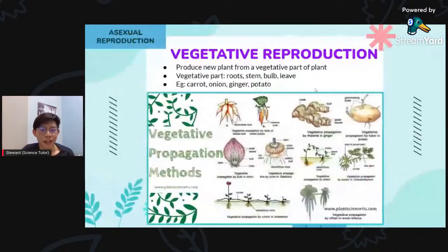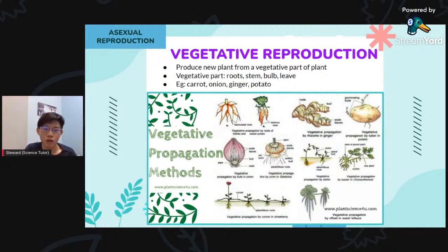All right, moving on, we have vegetative reproduction. Okay, so this applies to most of the vegetables that we eat. For example, we got carrot, we got onion, we got ginger, and we got potato. Okay, so how it works is that it produces a new plant from a vegetative part of the plant.